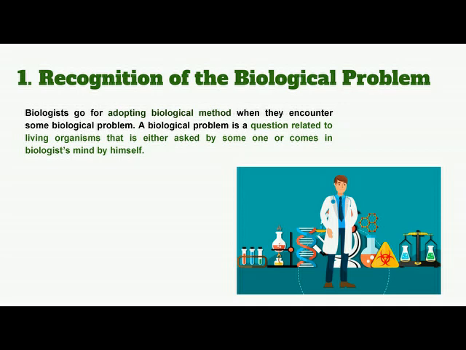Recognition of the biological problem. This is the first step scientists use to solve any biological problem. Basically, first we have to know what the problem is which we have to solve. It could be any question which someone asks the scientist or which comes to their mind. Biologists go for adopting biological method when they encounter some biological problem. A biological problem is a question related to living organisms that is either asked by someone or comes to the biologist's mind by himself.